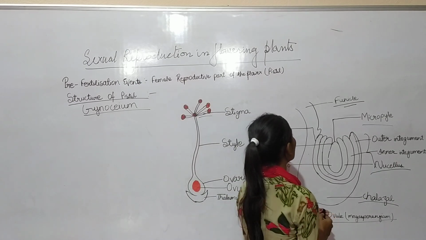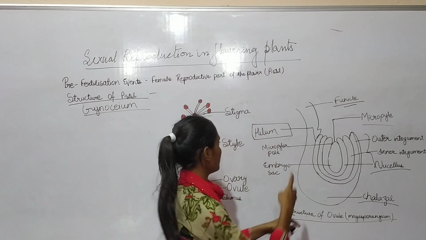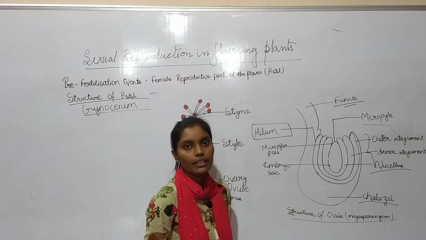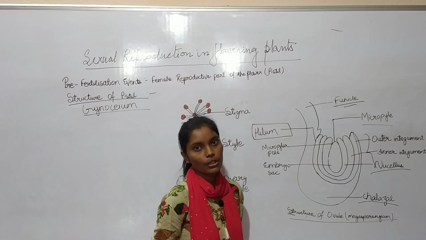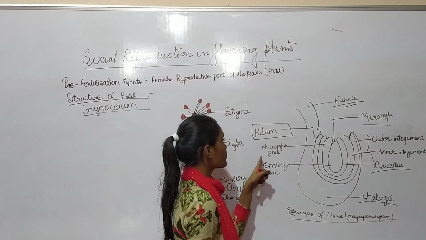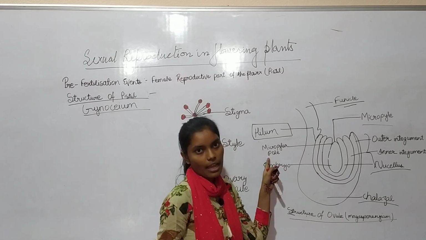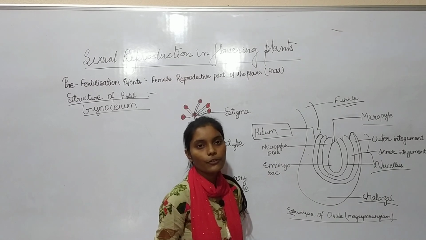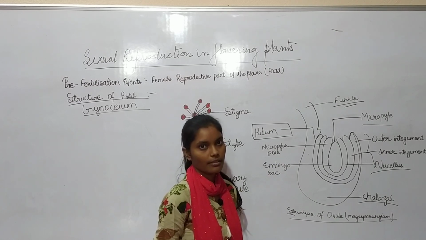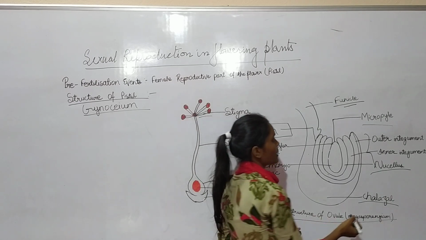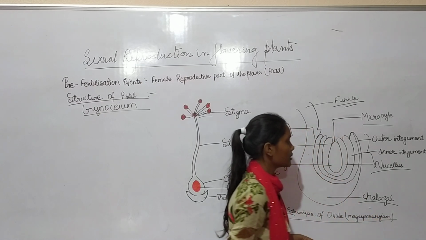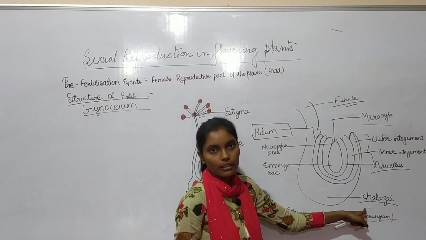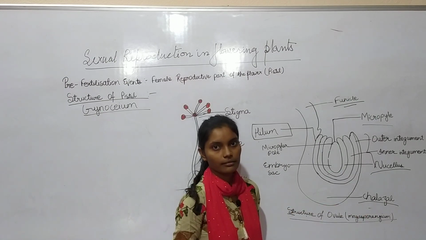And then we have seen the hilum, the point where the funicle is attached to the body of the ovule. And the micropyle, as we all know, is a pore-like structure formed from the projection of the integuments. The basal part of the ovule is the chalaza, from where the integuments originate.